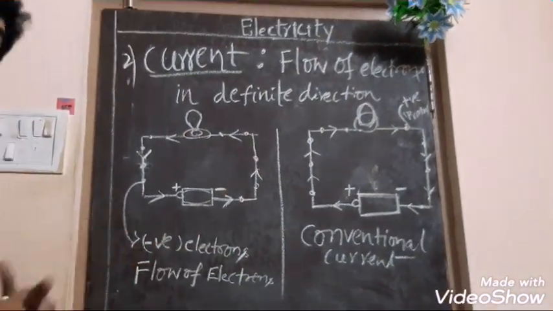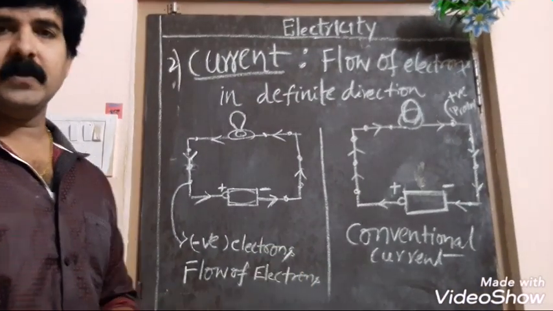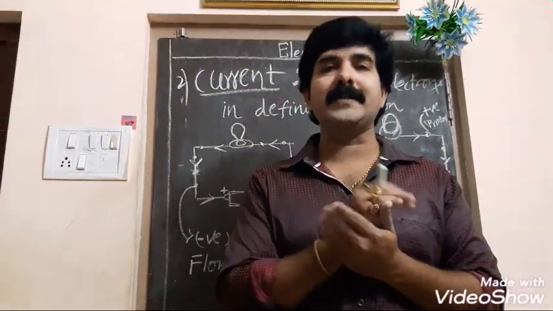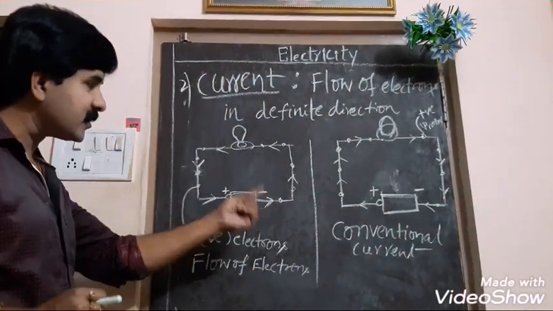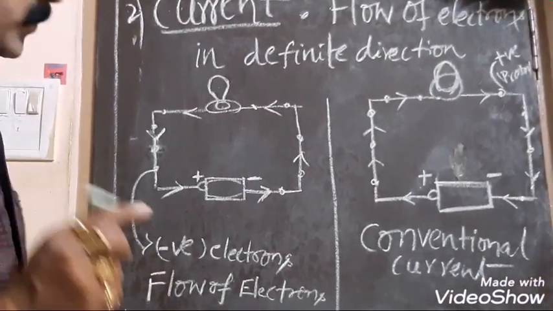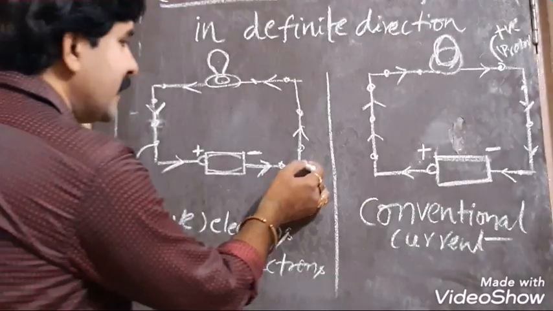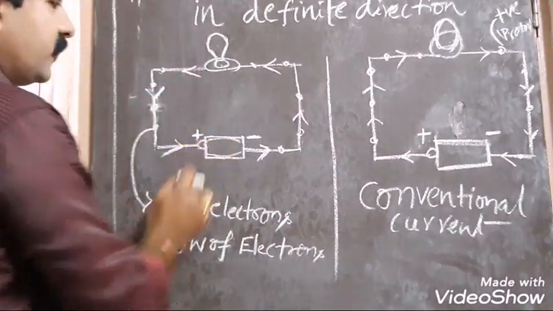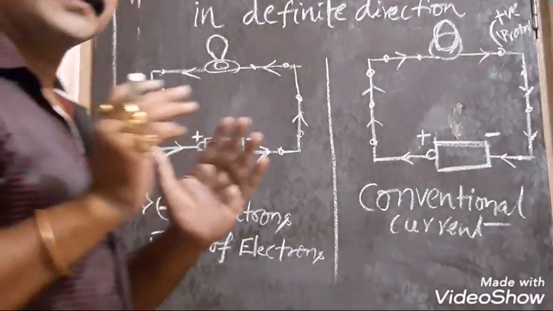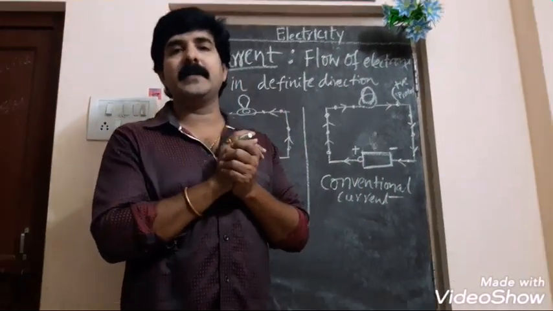But in the actual picture, what is happening? Current is the flow of electrons. From which terminal do electrons move? From the negative terminal only, electrons move. So the flow of electrons is from negative to positive. Here, electrons are actively participating in the flow of current.